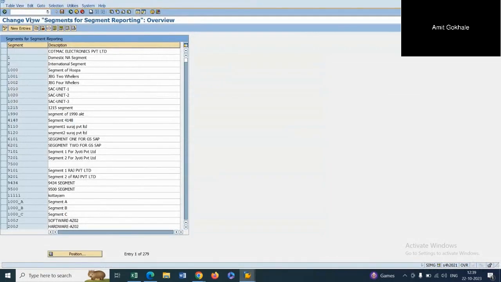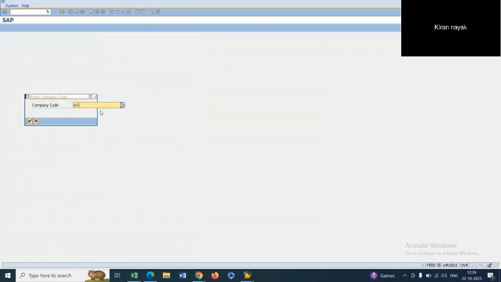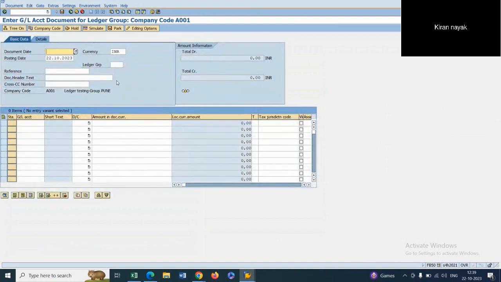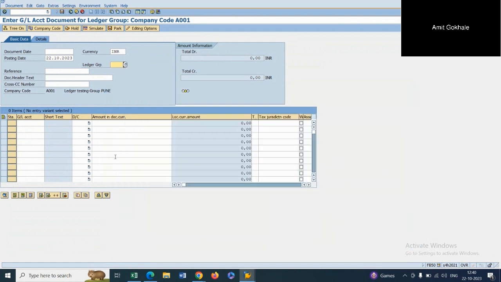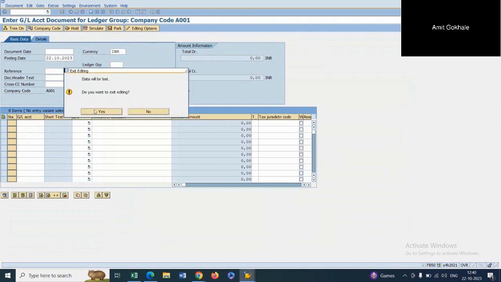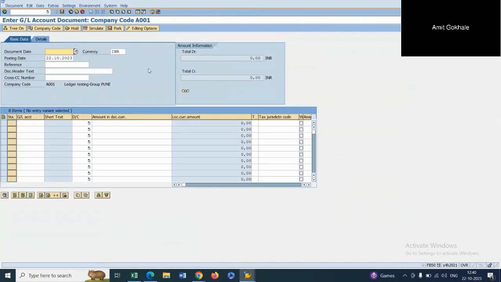For this, the transaction code is FB50L. Here there is a concept called ledger group. So here you can select the second ledger, the non-leading ledger. What it will do is it will post to that particular ledger only. Otherwise, if you see any normal transaction in SAP, in none of the cases is it asked for the ledger here.